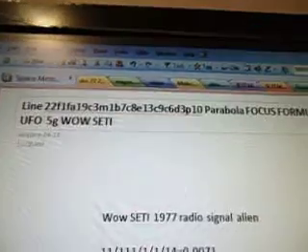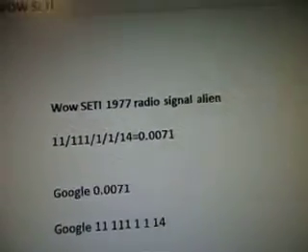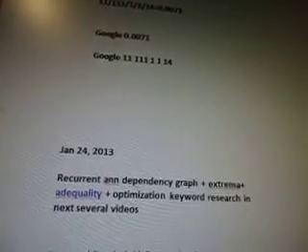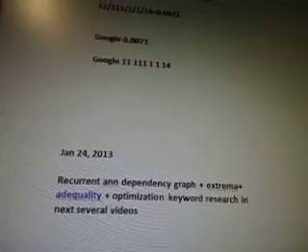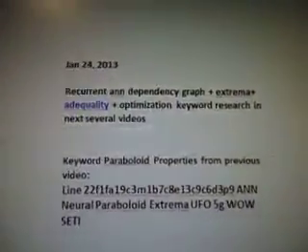22f1fa19c3m1b7c8e13c9c6d3p10. Parabola focus formula UFO 5G Wow Seti. Here's our alien radio signal. This is a research keyword for parabola, focus formula, core, mirror placement, signals with laser beams for a UFO spaceship from WOW data. January 24, 2013.